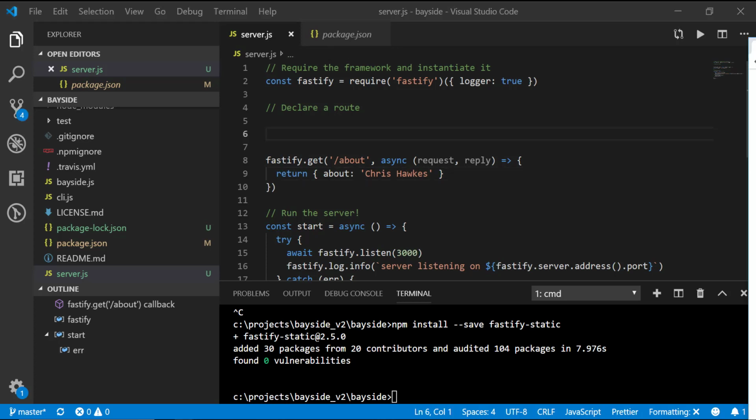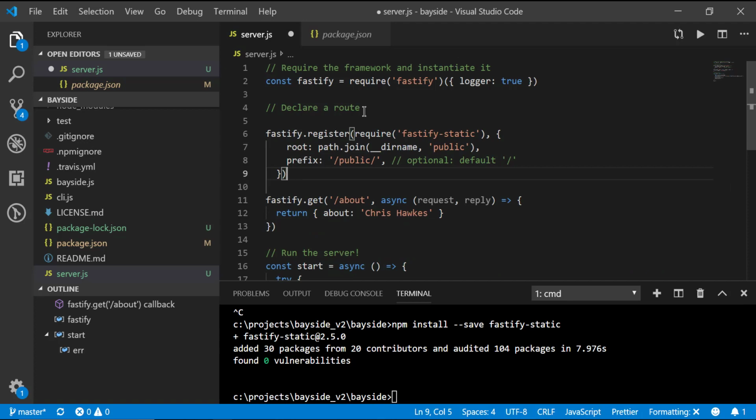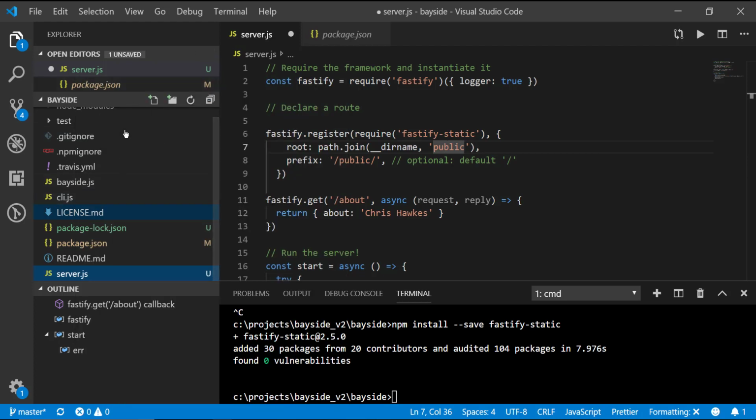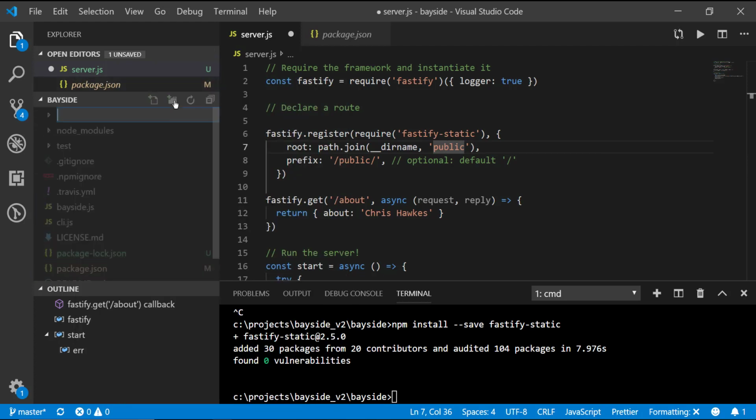So if we want to go ahead and create a new endpoint, what I'm going to do first, I need to go ahead and register Fastify as a plugin. So this is how you actually register a plugin. You have to just say fastify.register, and you then pass in the actual plugin that we're registering, which is what we just installed, Fastify static. And then here we're saying, hey, we're going to have a public folder, which is where all of our JavaScript, CSS, everything is going to go. So let's go ahead and create that folder now because you're going to need that.